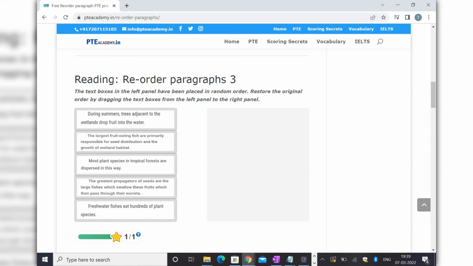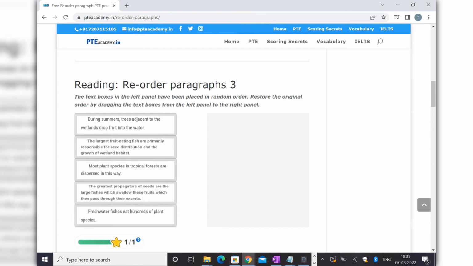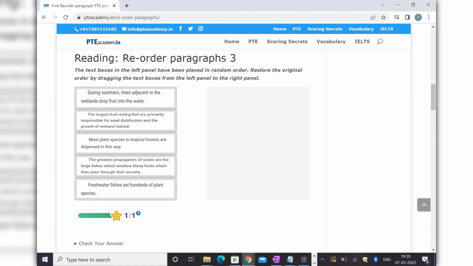I don't know why it is not going. Let me try. Yeah, it's not going, but I'll just tell you that this last one, the freshwater one, should be the first one. Then next is eat hundreds of plant species, the greatest propagators of seeds, it's talking about some seeds, we cannot take this after this. Most plant species are dispersed in this way, we don't know which way right now. During summer, trees adjacent drop fruit into the water. No, it doesn't make sense. So freshwater fish, the largest fruit eating fish, are primarily responsible for seeds, so this has to be after this.